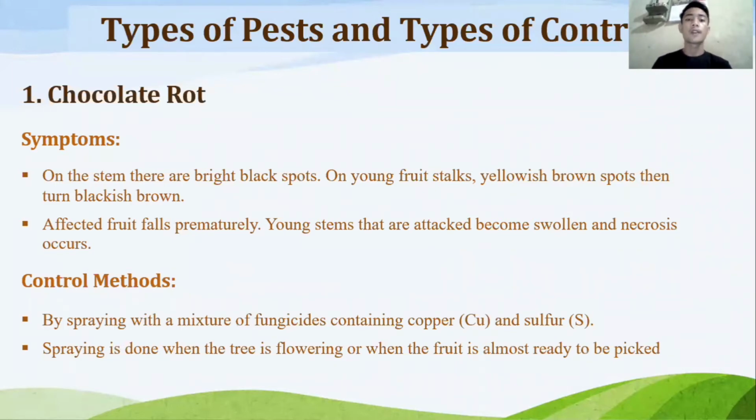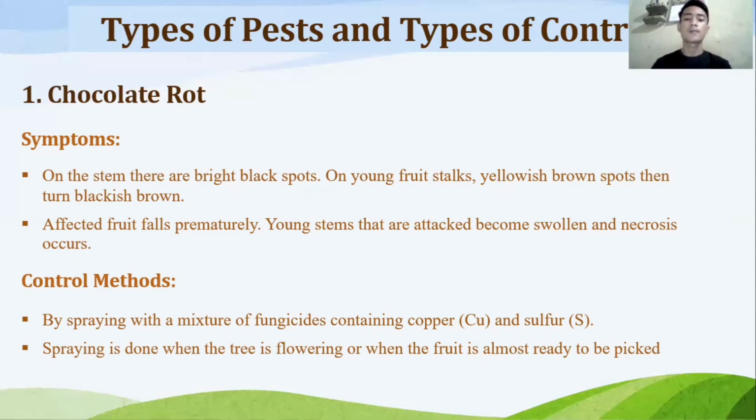Types of pests and types of control. First is chocolate rot. Symptoms: on the stem, there are bright black spots. On the young fruit stalk, yellowish brown spots turn blackish brown. This affects the fruit, which falls prematurely.